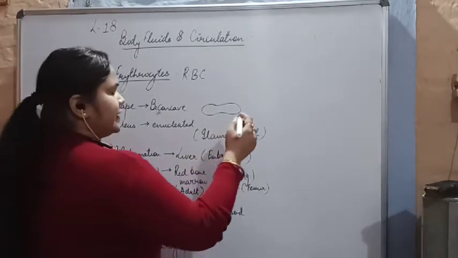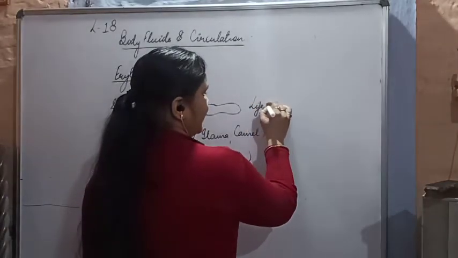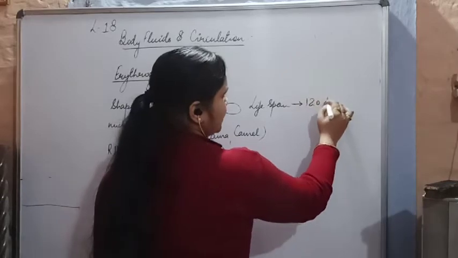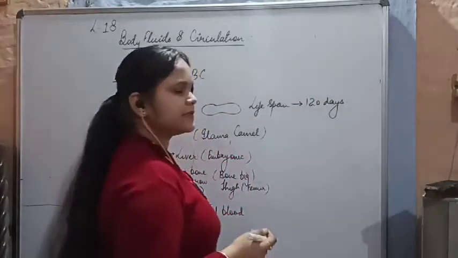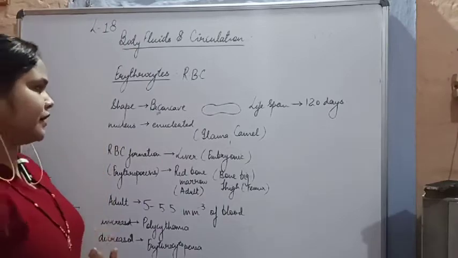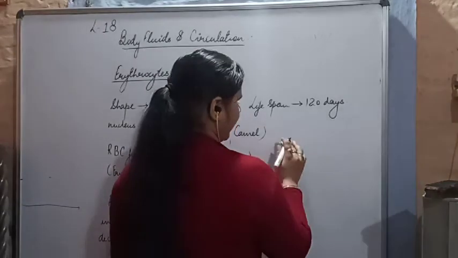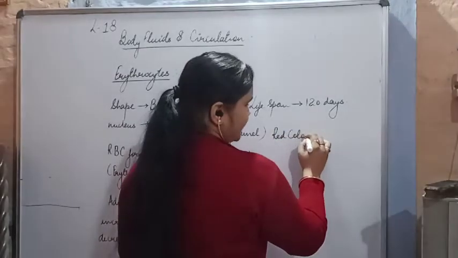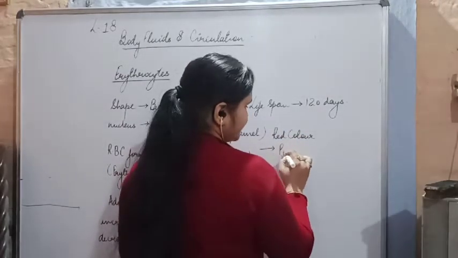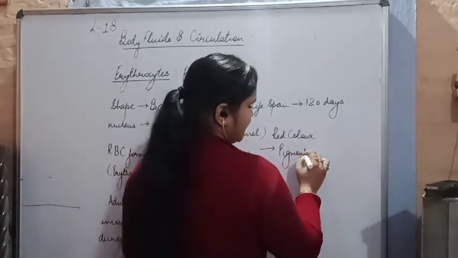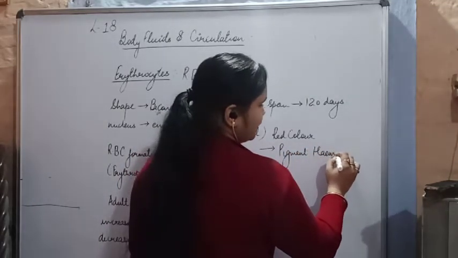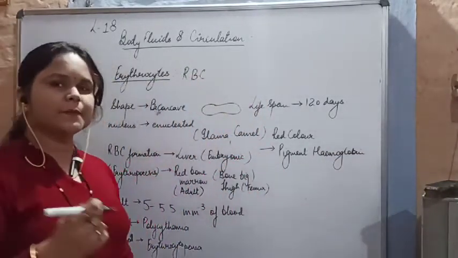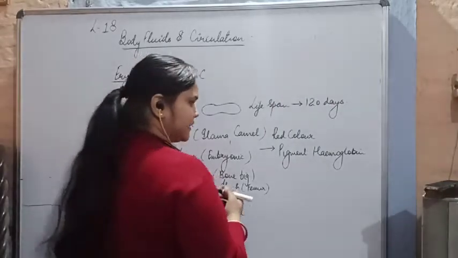Then we have discussed a lot about the RBCs. Now what is the lifespan of RBC? The lifespan of an RBC is 120 days. An RBC survives 120 days. Now what is the most important function of this RBC? It has got red color. Why is it having red color? As it contains a pigment called hemoglobin. Hemoglobin is a red colored pigment which is present in the RBCs. It provides it a red color.